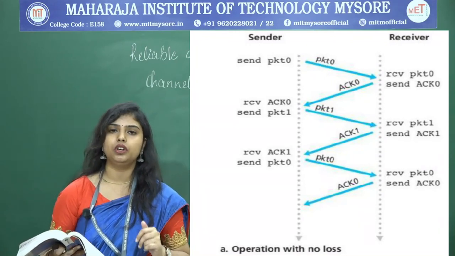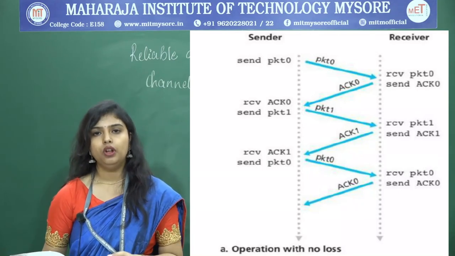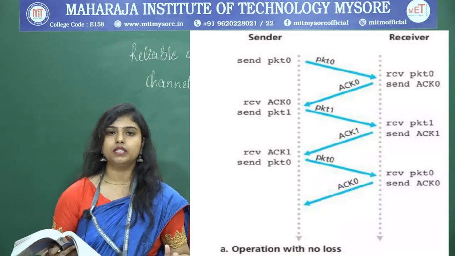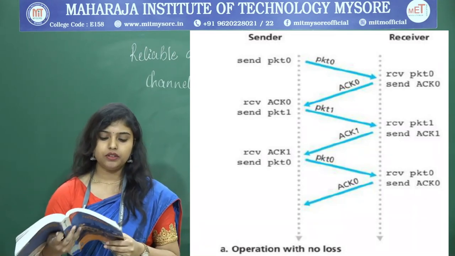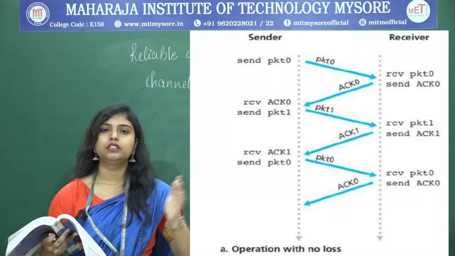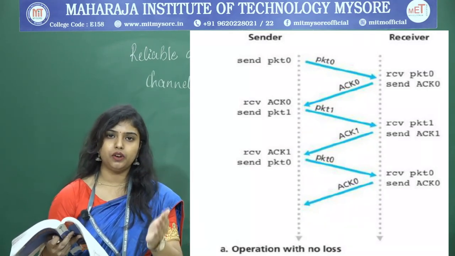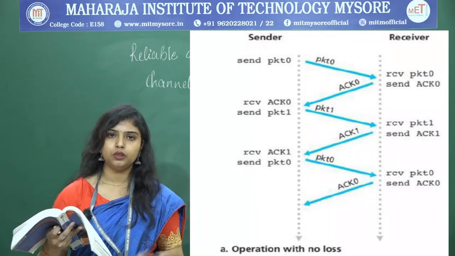The diagram which you are seeing is showing the case of operation with no loss. That means no packet loss has occurred, no packet corruption has occurred. From the sender, packet number 0 is sent, and at the receiver side, packet 0 is received. When you receive packet 0, send acknowledgement 0 to the sender.